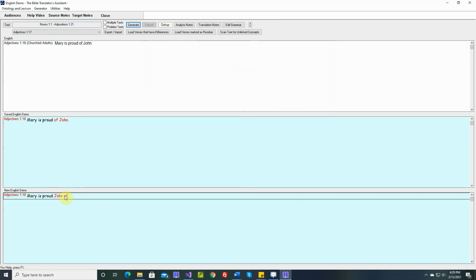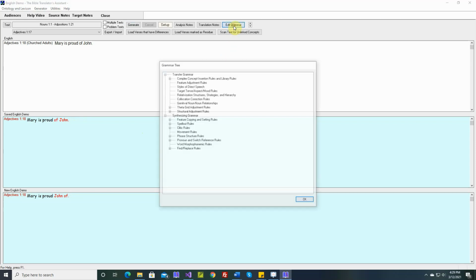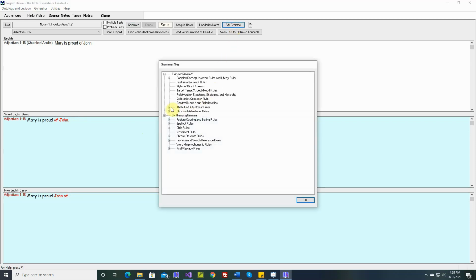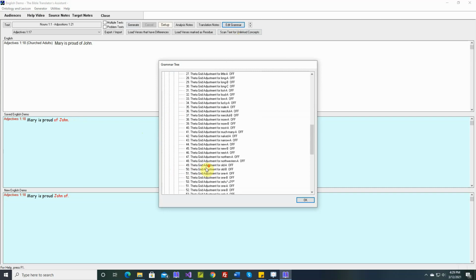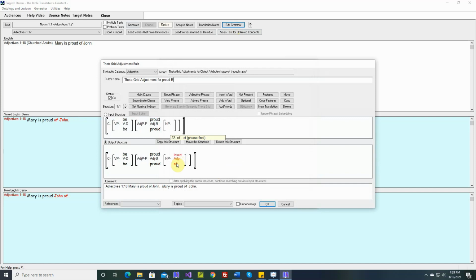Mary's proud of John. I'm sure the same thing is going on. We can go to the theta grid adjustment rule for proud down here. Right there. Yes, it's inserting the of that has a phrase final feature. So let's do the same thing here.